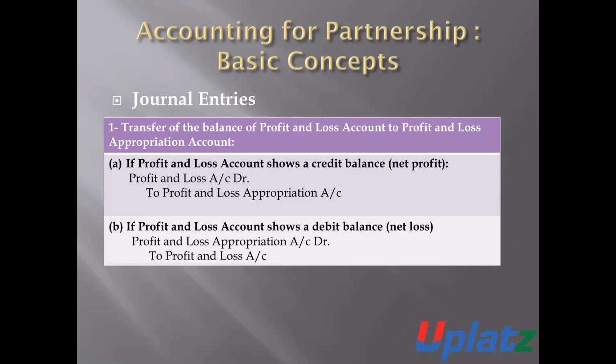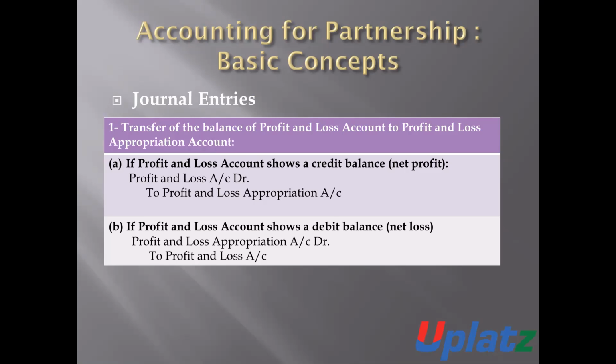Point A: if the profit and loss account shows a credit balance, that is, if there is an amount of profit, then we will pass the journal entry: profit and loss account debit to profit and loss appropriation account. If there is an amount of profit, then such amount of profit will be transferred to profit and loss appropriation account. Then the entry will be profit and loss account debit to profit and loss appropriation account.